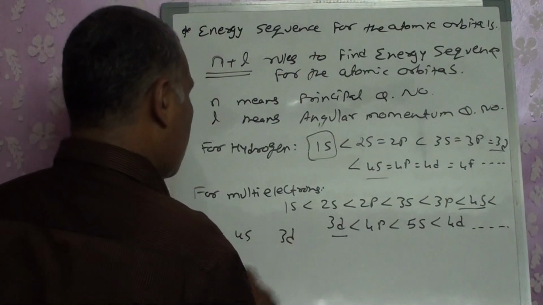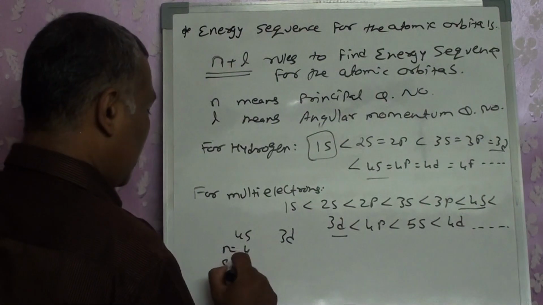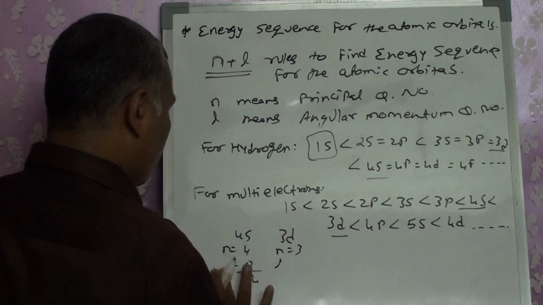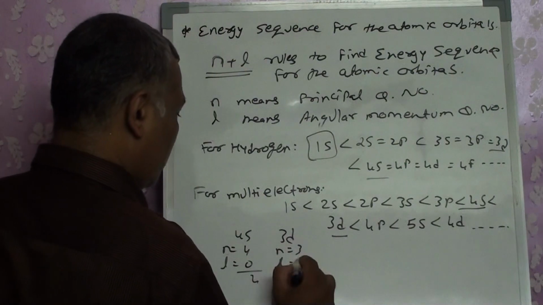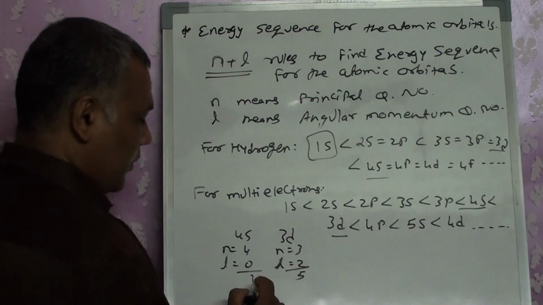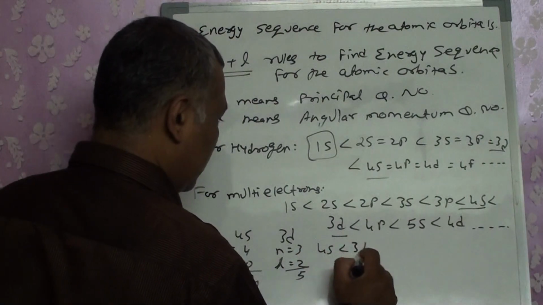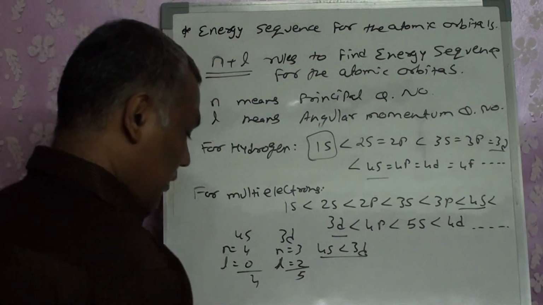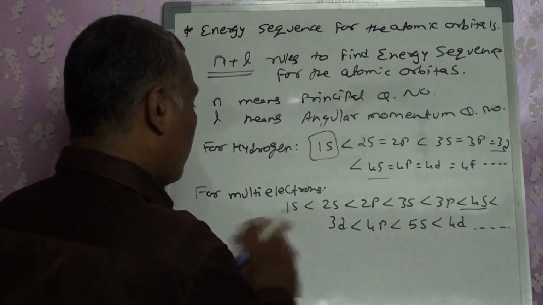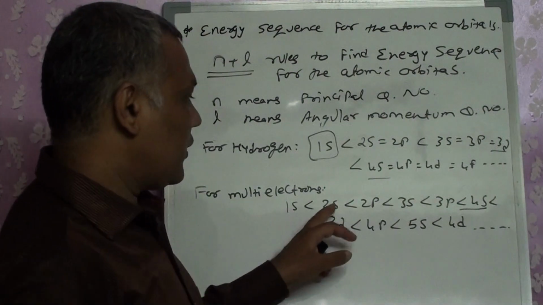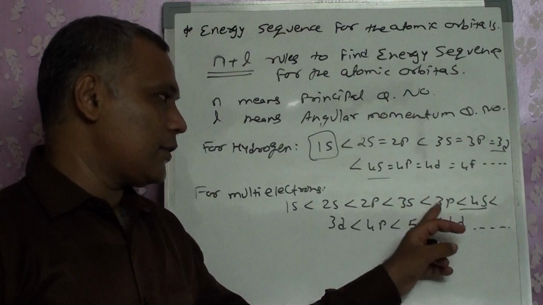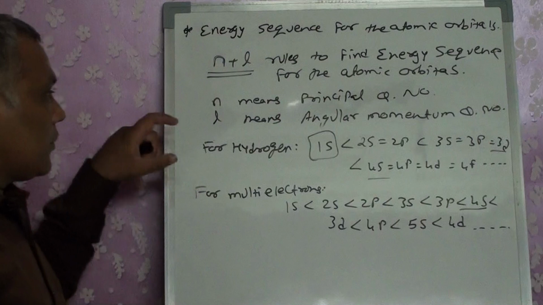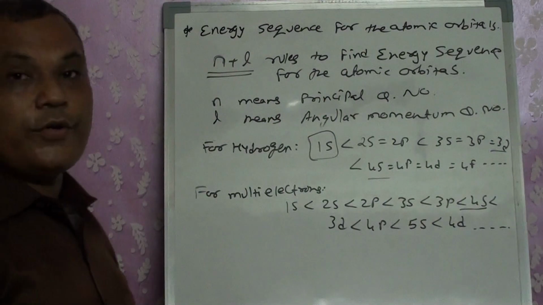4s and 3d: for 4s, n is equal to 4, l is 0, total 4. Here n equals 3, l equals 2, total 5. So 4s is less than 3d as per our first rule, and that's the reason why for multi-electron atoms we are going to write the configuration as 1s, 2s, 2p, 3s, 3p, 4s, 3d, 4p, and so on. So that is the energy sequence that we are going to get.